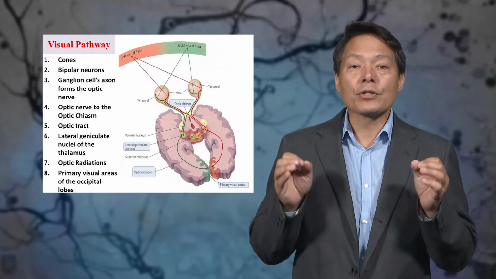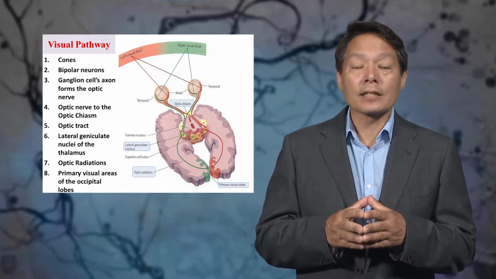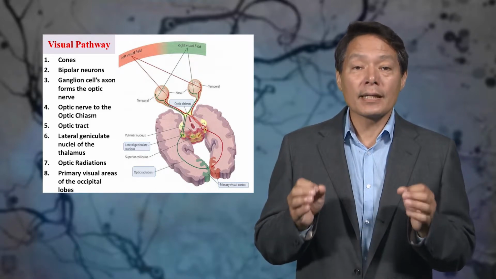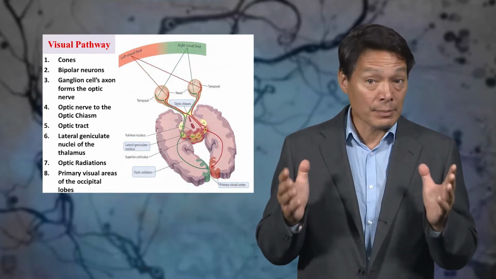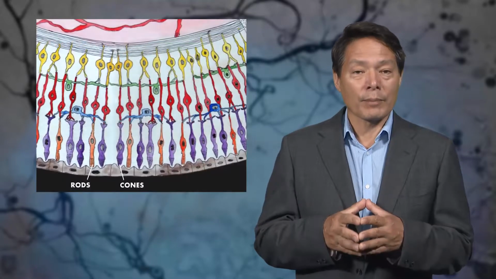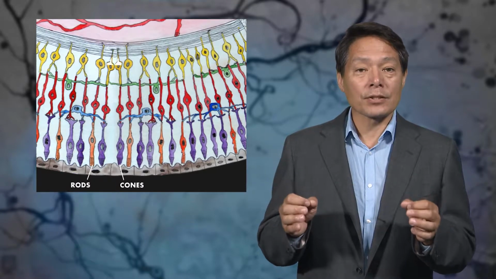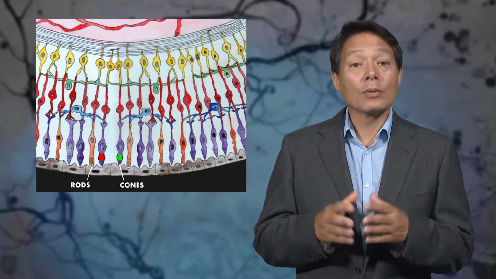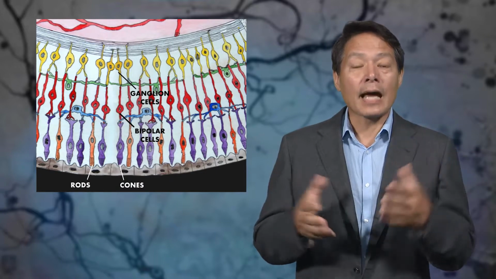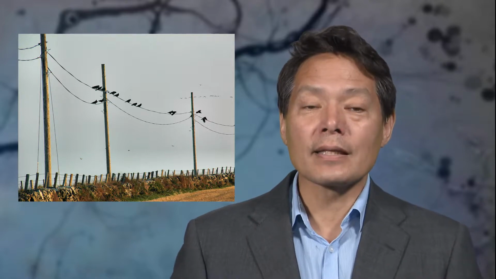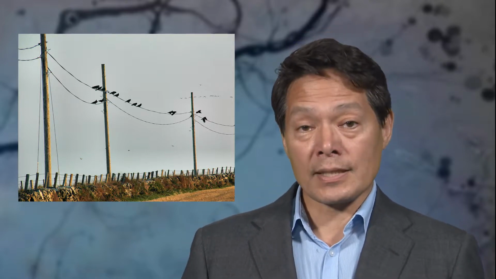Thus, action potentials almost surely evolved so that signals could be sent to distant locations. Though they play a key role in neural computations, in that signals have to be sent from one neuron to another for further information processing, axons and action potentials are not necessary for neural computations, which can happen locally, as in our retina, in the absence of axons and action potentials. Even though many scientists have a bias to think of the neural code as realized in action potentials, we have to be aware that this is just a bias. For example, just because human information can be sent along telephone wires does not mean that the telephone wires are where the key information processing is taking place.